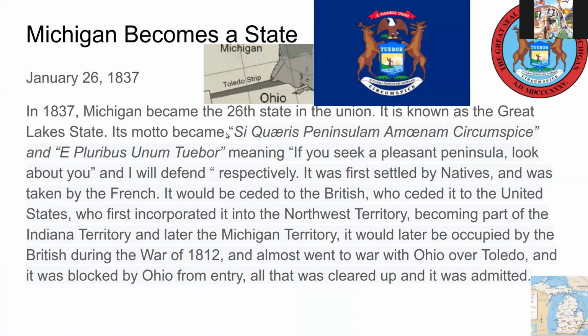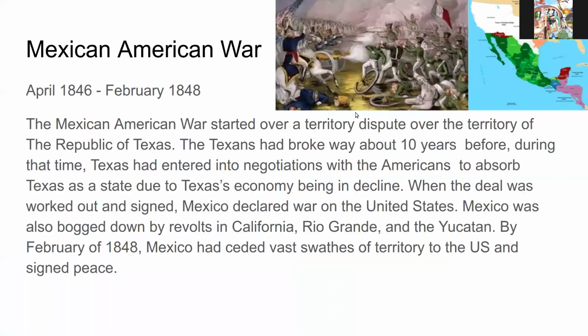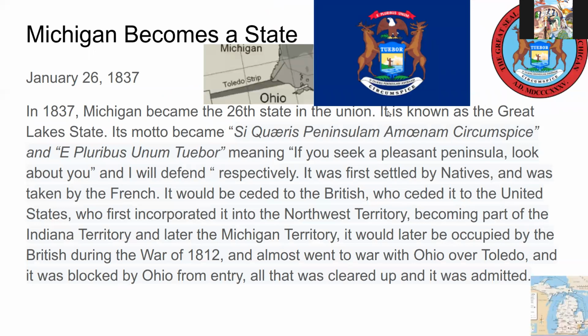Michigan becomes a state. January 26, 1837. In 1837, Michigan became the 26th state in the Union. Michigan is known as the Great Lakes State, and its motto became Si Quaeris Peninsulam Amoenam Circumspice and E Pluribus Unum, meaning if you seek a pleasant peninsula, look about you, and out of many, one, respectively.